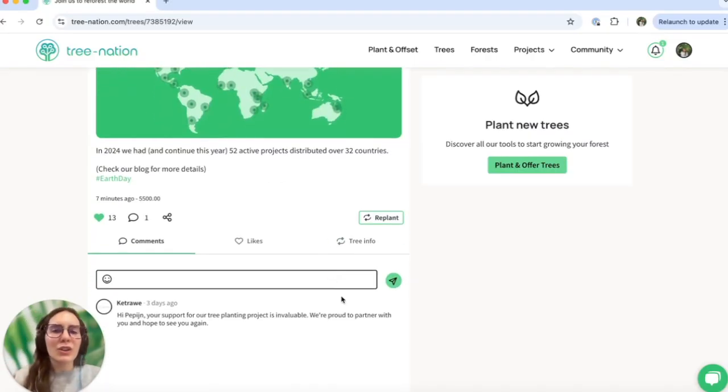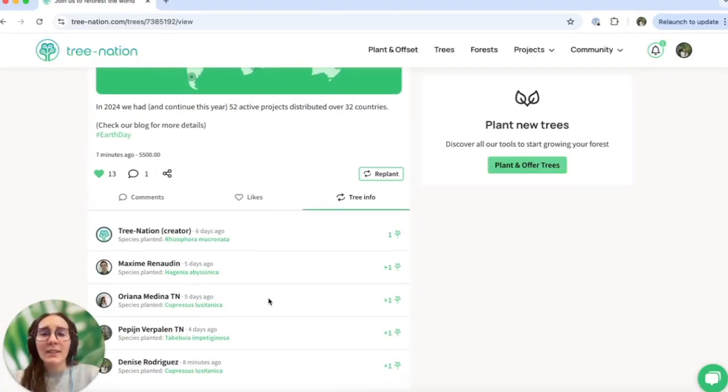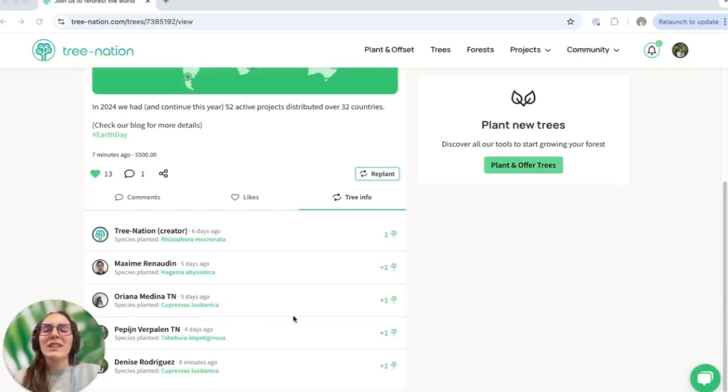Using only a few words or even just emojis, your action can start a chain of inspiration across the entire community. This is a way of allowing anyone to stand behind someone else's message. Remember, the original post remains intact, and the original planter's name is always given full credit. We think of it as a way to say, I believe in this too, and I'm adding my trees to support it.